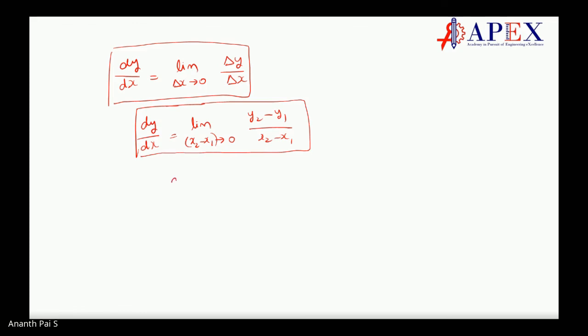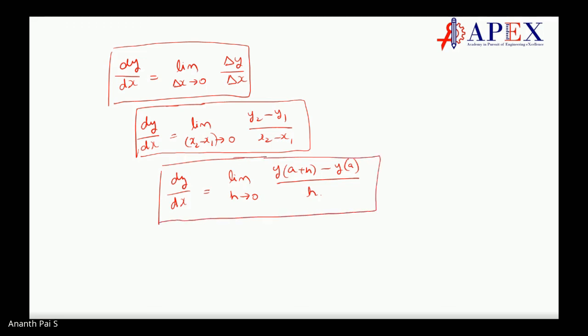Another thing, you can write this way also: dy by dx. Various ways of putting it. Limit h tending to 0, y of a plus h minus y of a, divided by h. This is also one of the ways you can define differentiation. All these three are possible. They make the same sense. Definition of differentiation. I will not go much further, students. This is enough.